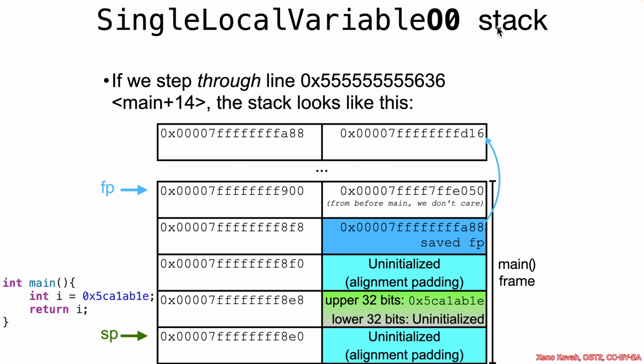All right, single local variable. We had our scalable and uninitialized space, and we know that the other uninitialized space, this is alignment padding, as is this 32 bits here. So it just always allocates hex 16 at a time, seemingly both for the frame pointer 8 allocation and for local variables separately and independently. That's a reminder of single local variable.